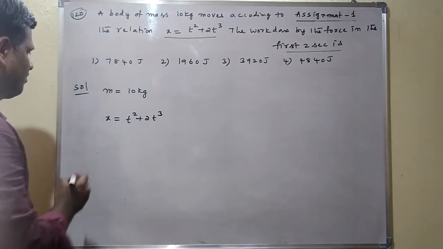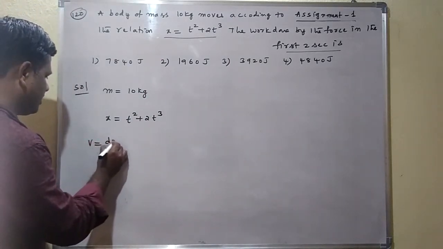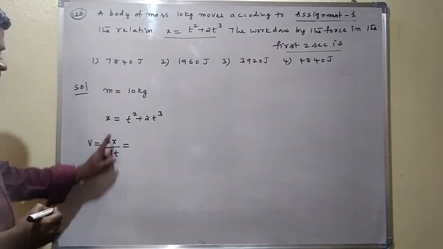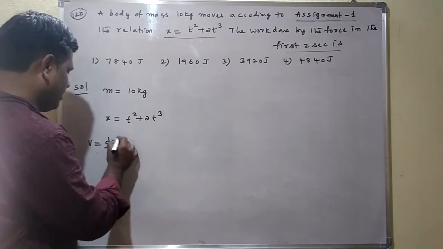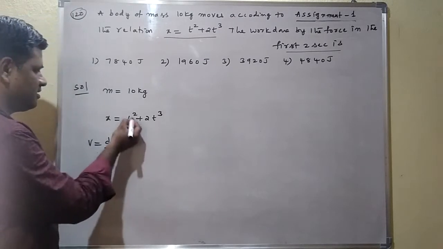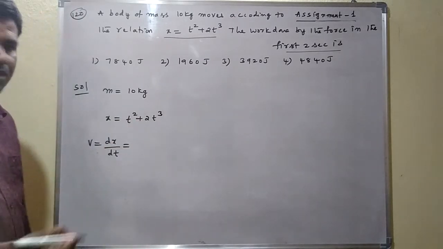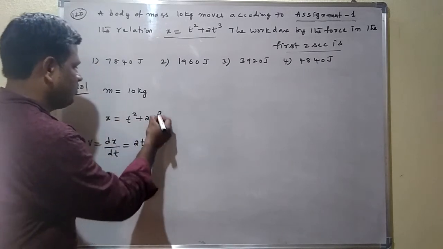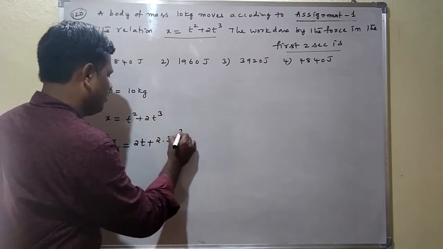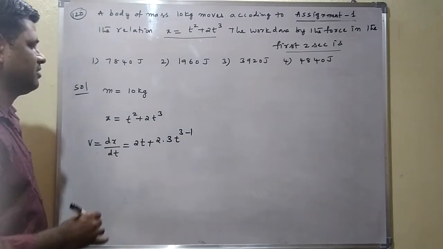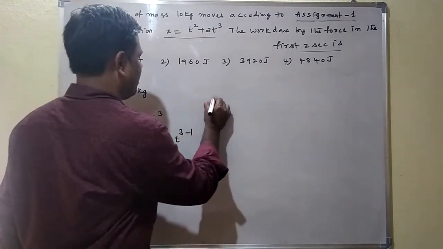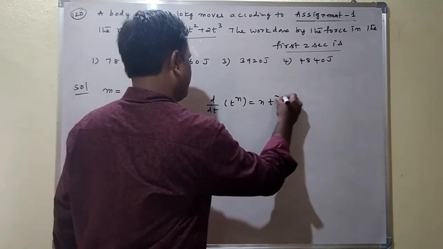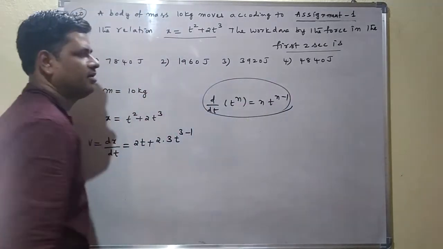This relation is given. Velocity means the change in displacement, dx by dt. dx by dt means differentiating this function with respect to t. T square differentiation is 2t, and 2 into t cube differentiation is 3 into t to the power of 3 minus 1. We know the formula d by dt of t to the power of n is n into t to the power of n minus 1. This formula we are using.